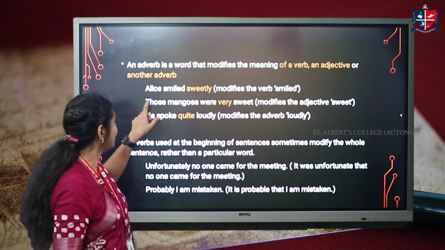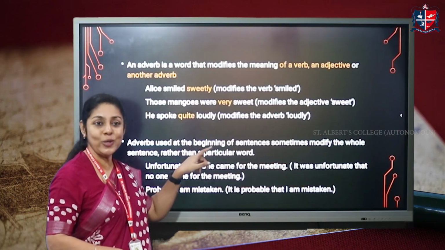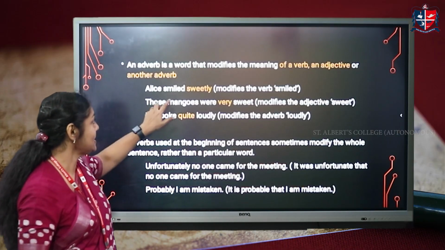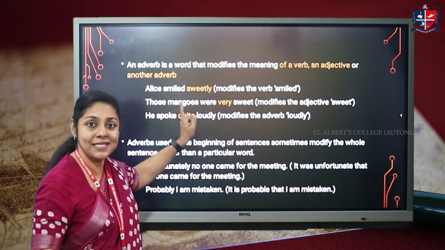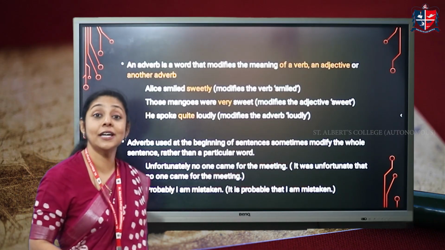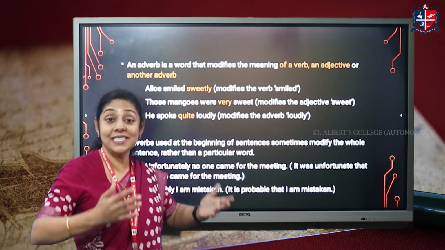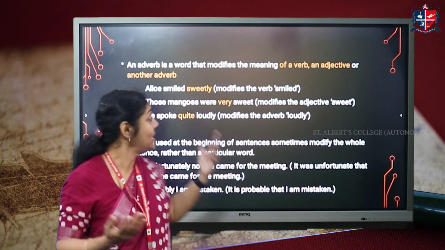Look at this particular sentence. Alice smiled sweetly. In this particular sentence, the word sweetly is an adverb because it modifies the verb smiled. It tells us more about the word smile.